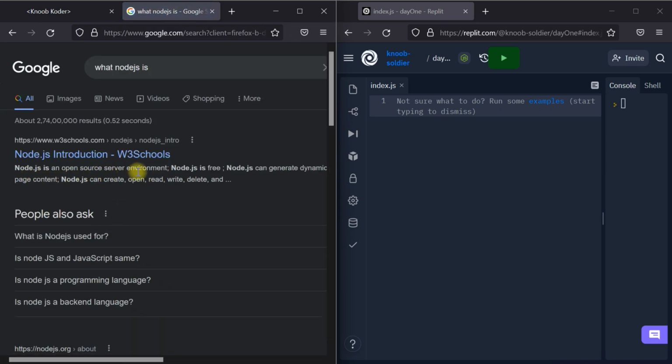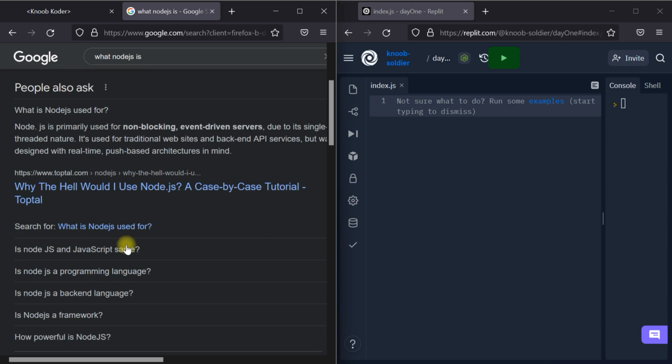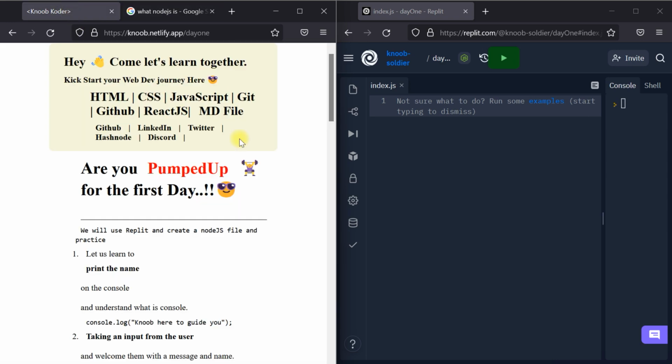Node.js is an open source server environment. Node.js is free. Node.js can generate dynamic pages. What is Node.js used for? Node.js is primarily used for non-blocking, event-driven servers, due to its single-threaded nature. Okay, this is too complex. Is Node.js and JavaScript the same? Node.js is a cross-platform, open-source JavaScript runtime that allows JavaScript to be run on the server side. Node.js allows JavaScript code to run outside the browser. The simple answer is running JavaScript outside the browser is known as Node.js.